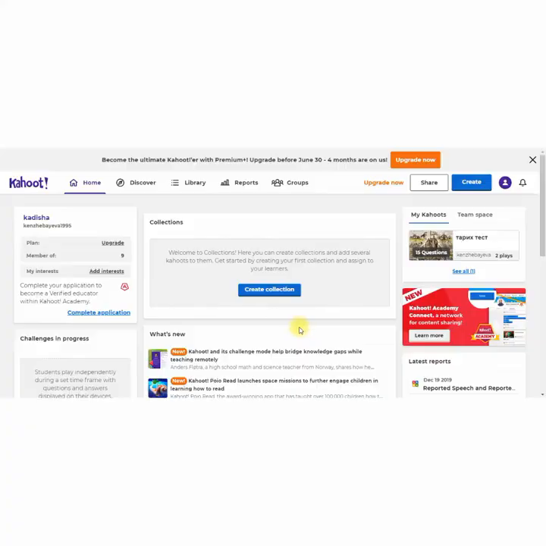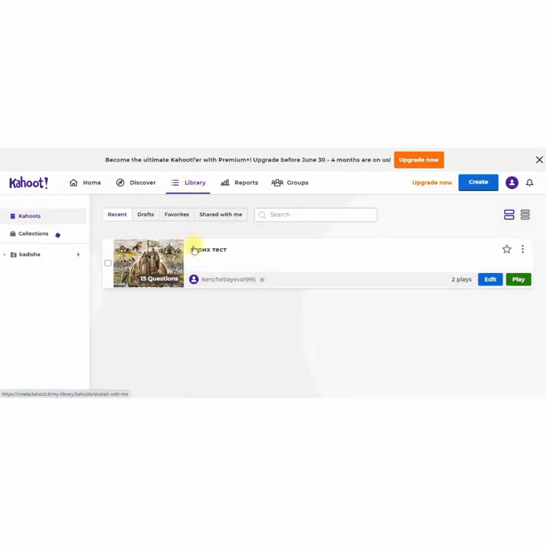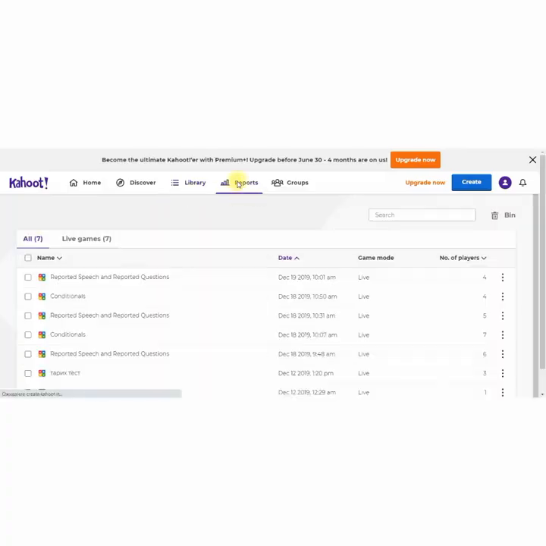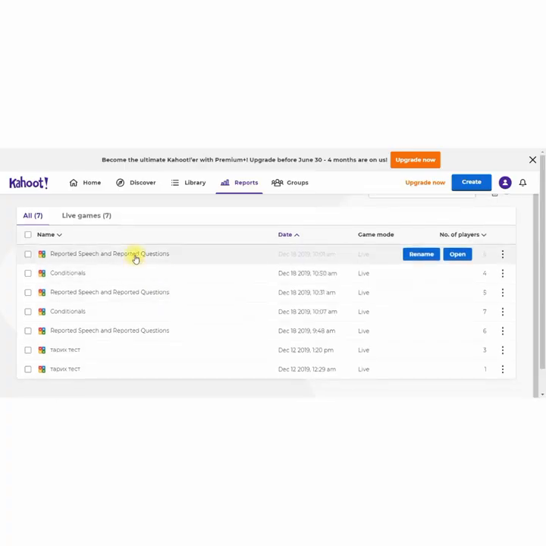Another very useful platform is Kahoot. It has its own app, so students can just download the app to their smartphones to play Kahoot. So how? Let's look. That's my library. Here you can see the Kahoots, the tasks which I created myself, which I use.